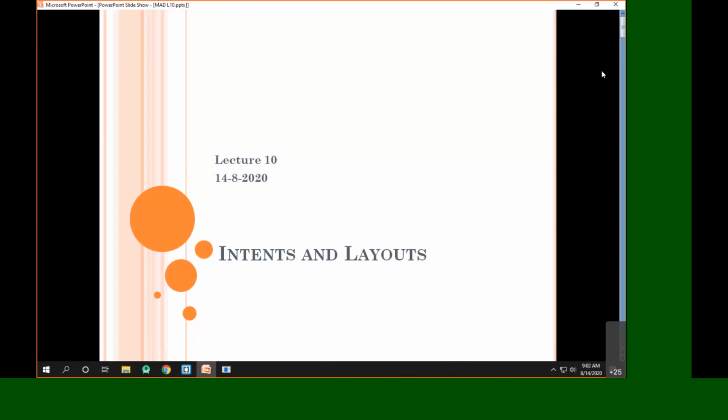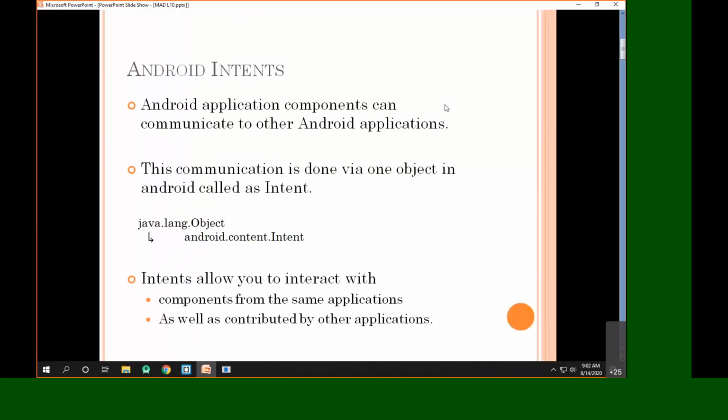And also in the last lecture, we started with something called intents, which actually started our Java programming part in Android. So let's revise some important things in this initial part. We started in the last session with intents.